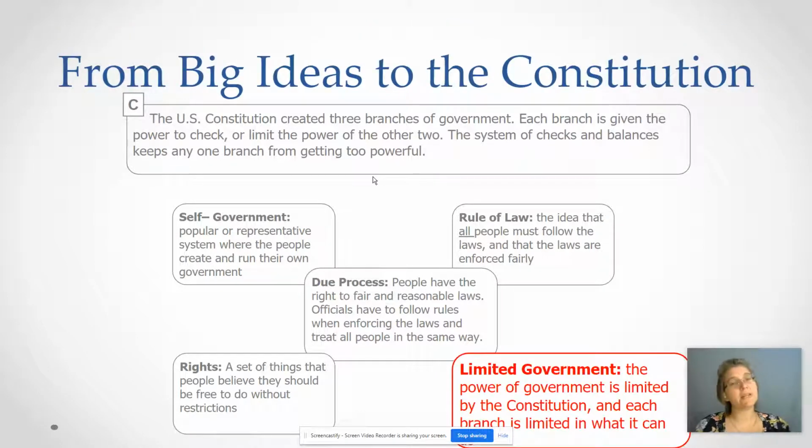Okay, that one is limited government. If you see, each branch is given the power to check or limit the power of the other 2. Limited government, the power of government is limited by the Constitution. Each branch is limited in what it can do.